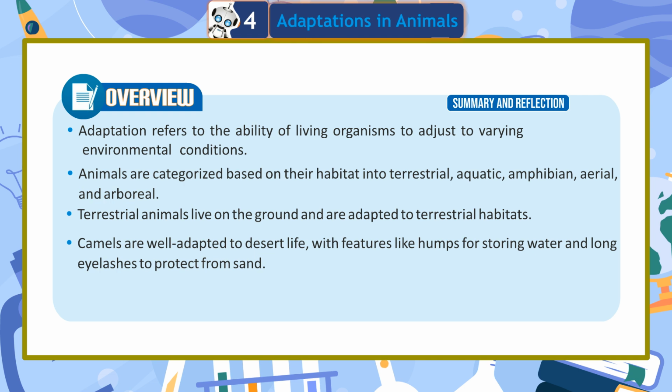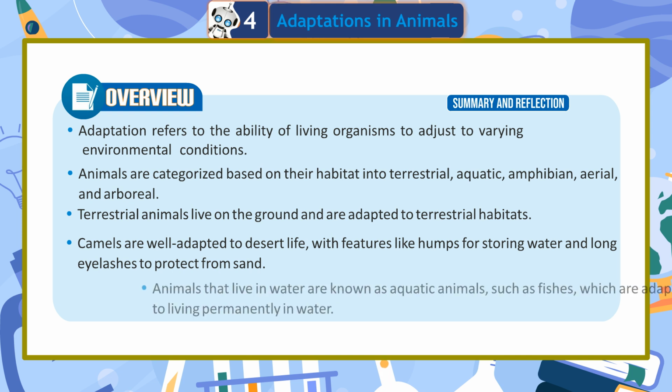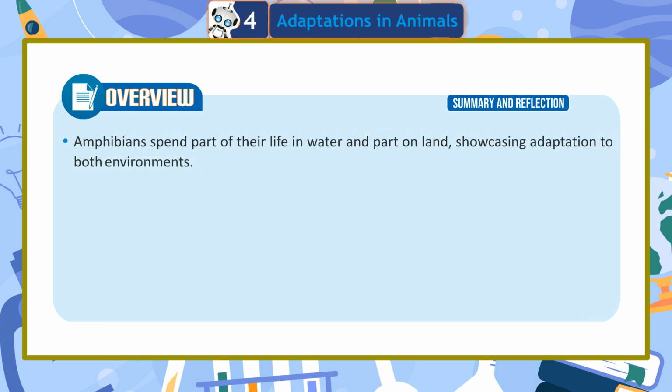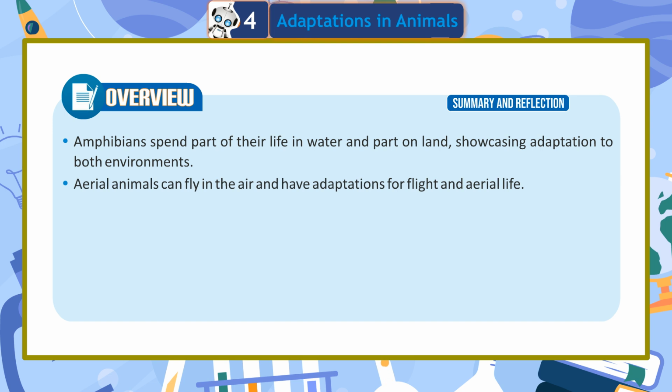Camels are well adapted to desert life, with features like humps for storing water and long eyelashes to protect from sand. Animals that live in water are known as aquatic animals, such as fishes, which are adapted to living permanently in water. Amphibians spend part of their life in water and part on land, showcasing adaptation to both environments.